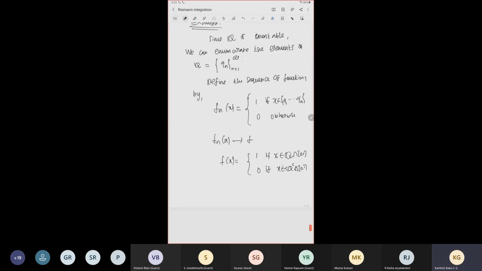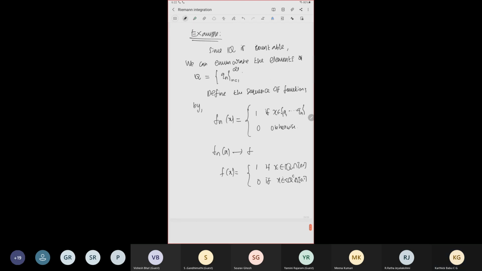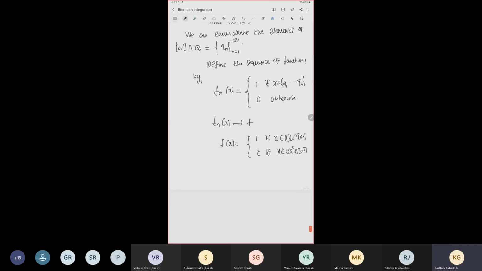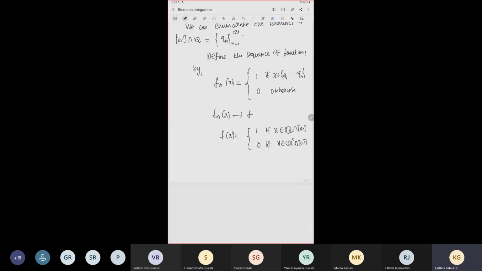Oh, okay. I have to say that we are enumerating only the rationals in a bounded interval, since we are doing everything on a bounded interval. So we use only the rationals in that particular interval, that is, the intersection. This is countable, so we can enumerate it. So this is the indicator function of that set, and we already saw that this function is not Riemann integrable.